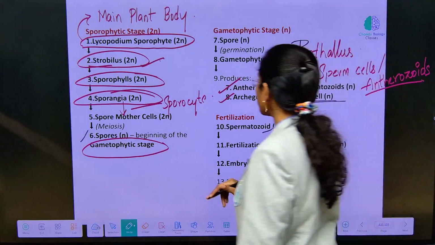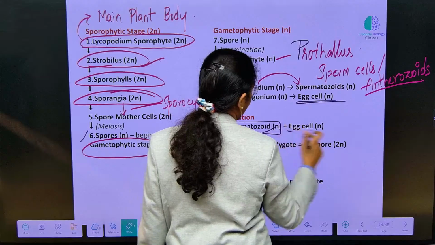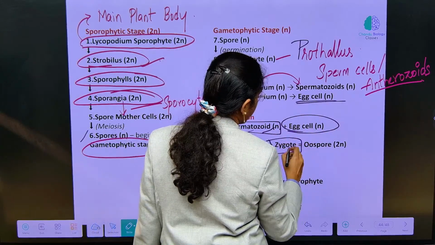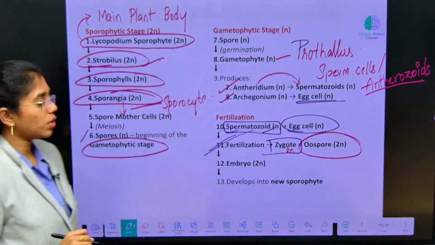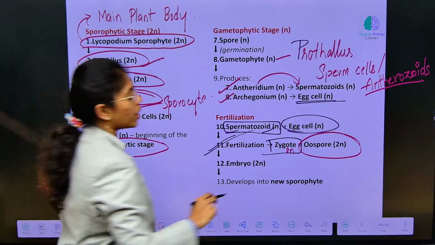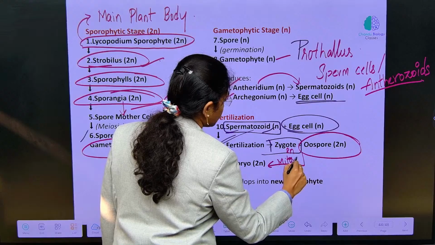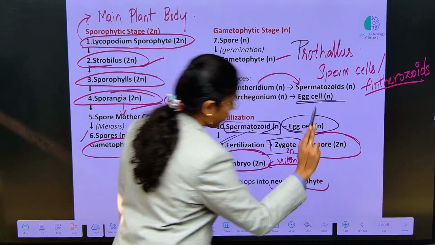Fertilization. When the spermatozoid fuses with the egg cell, post fertilization it forms a diploid zygote, which is also addressed as oospore, which is diploid. This will undergo mitotic divisions, mitosis, and develops into an embryo. This develops into a new sporophyte.